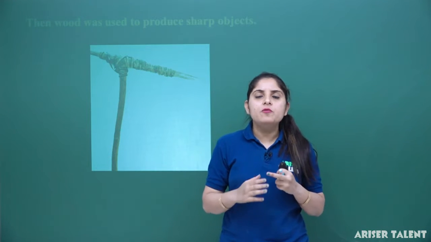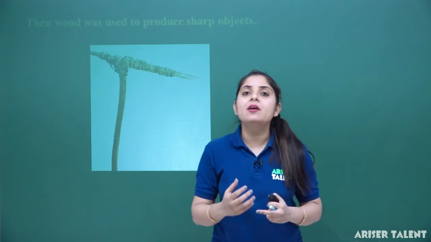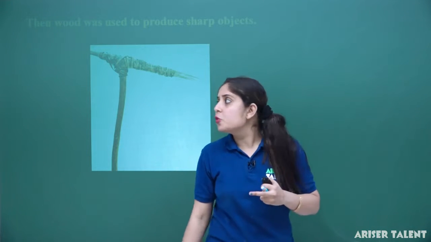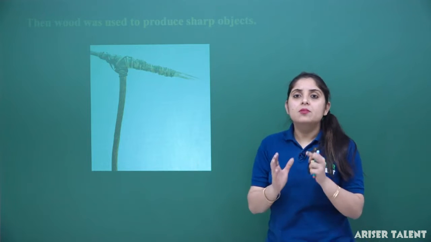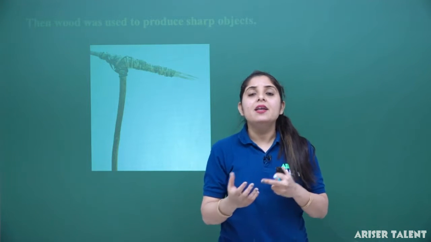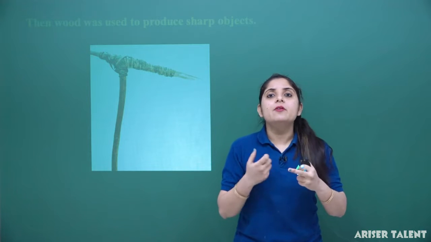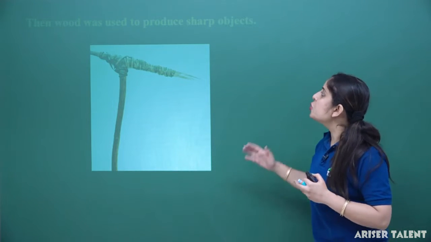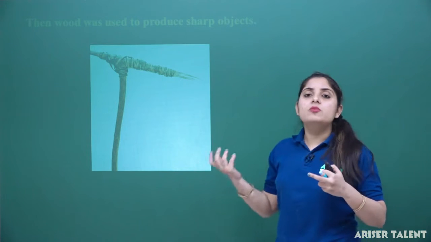Because the stone did not work, he used wood to make weapons or objects to protect himself from enemies. He saw that wood is a very moldable substance, that it can be molded into different shapes and in different ways to make a variety of applications. So he started making objects from wood.